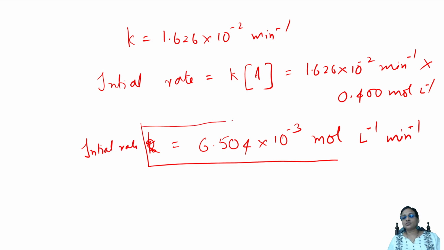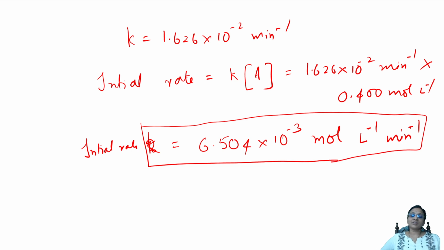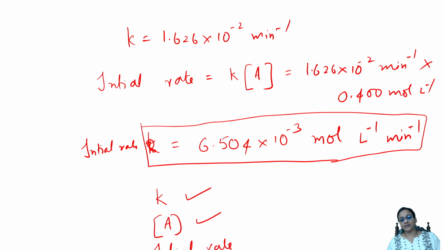Because it is a first order reaction, I have written the values. Simple. So they've asked me 3 points. They asked me to calculate the rate constant. I did. They asked me to also calculate how much would be the concentration of A at 100 minutes. I did. They asked me to calculate initial rate. That also I did. So very important question. Check this. Then next question.